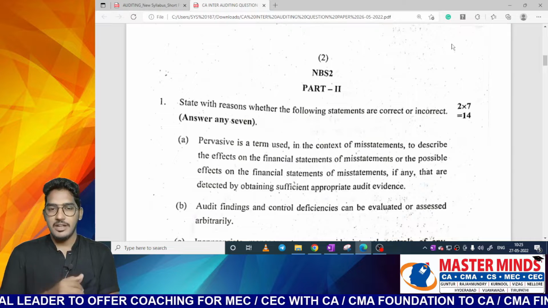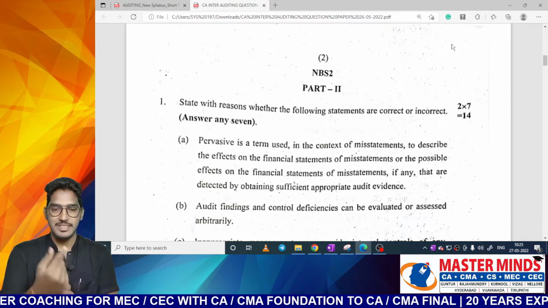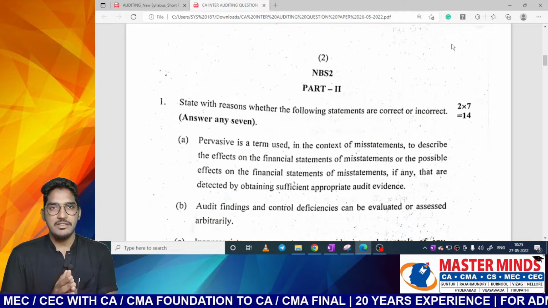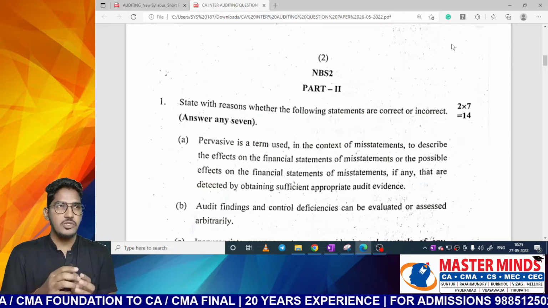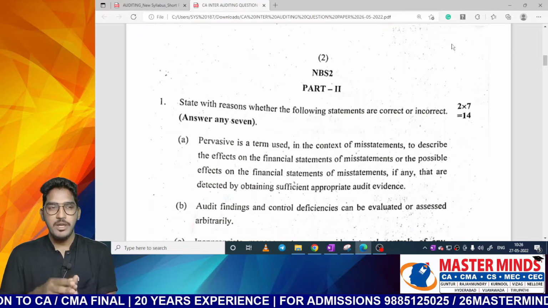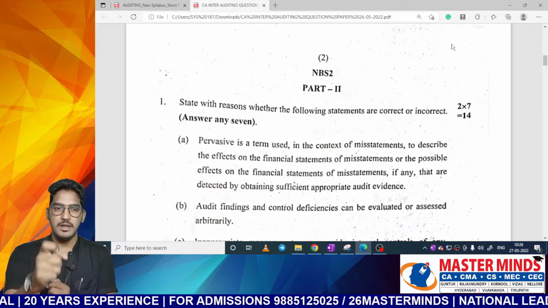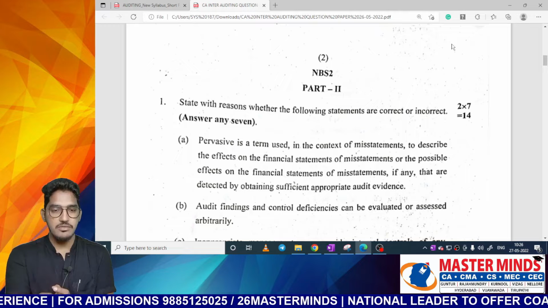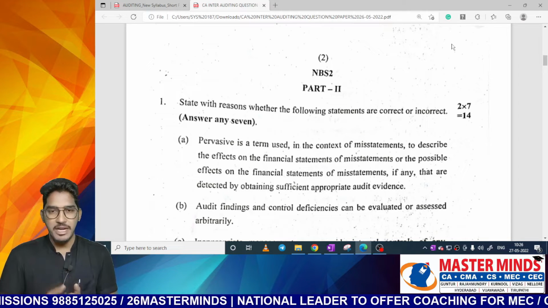See, the entire struggle lies in identifying the correct answer for the given question. That is the great thing here. Whenever we read the question, it will look as if, yeah, this question I have read somewhere, something is sounding familiar. All these things will go on in your brain, but you will not be able to point out which particular paragraph or which content from which particular standard should be written for this given question. That is where most students might face difficulty.